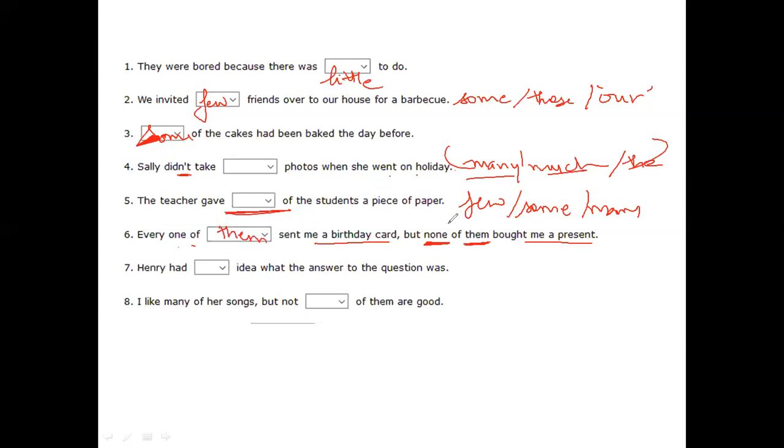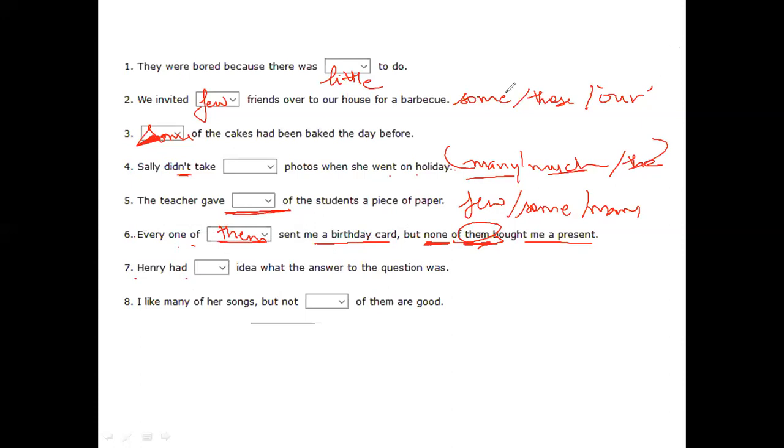All right, perfect. I was trying "every one of you sent me," because "none of them" is more plural.